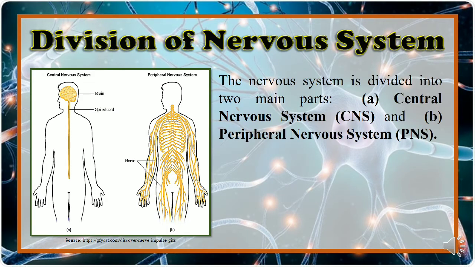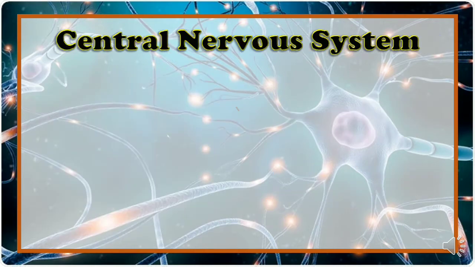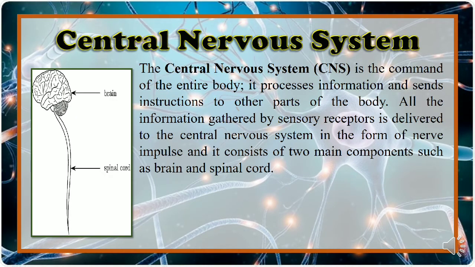The nervous system is divided into two main parts. First is the central nervous system, and the second one is the peripheral nervous system. The two divisions of the nervous system work together as a team to monitor, coordinate, and control the activities of the entire body. The central nervous system is the command center of the entire body. It processes information and sends instructions to the other parts of the body.